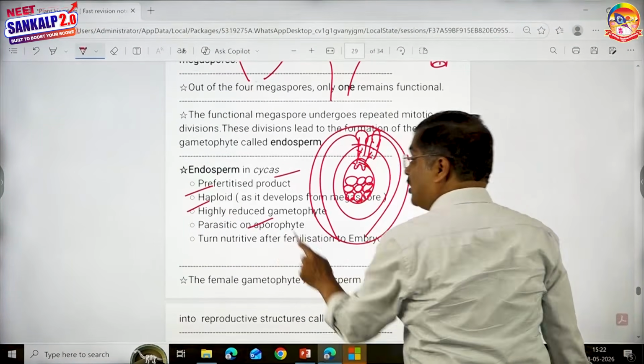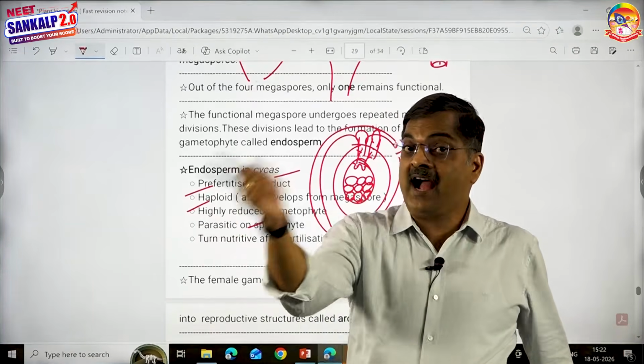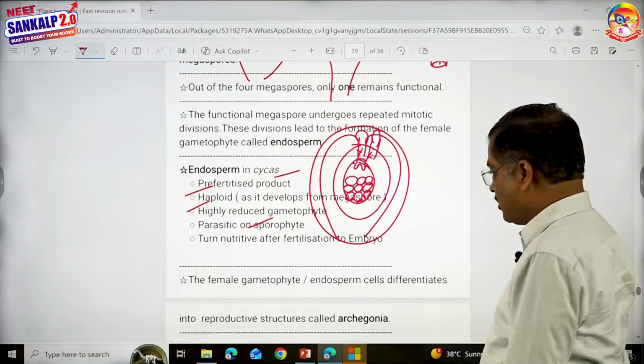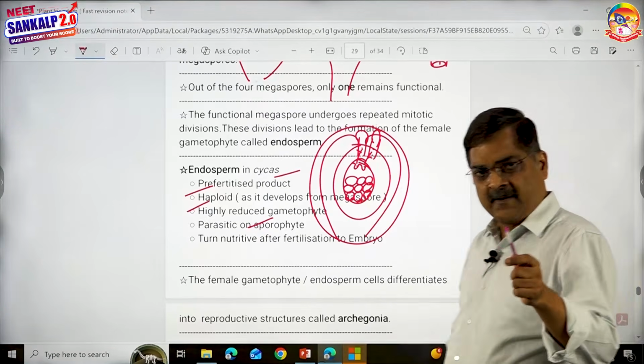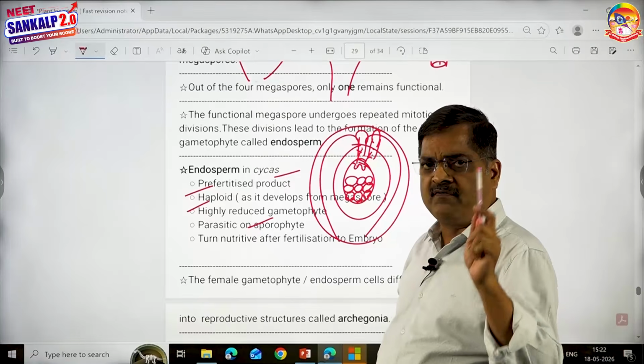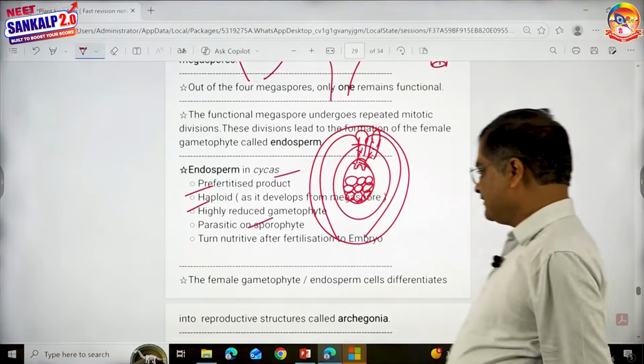It is haploid. It is a highly reduced gametophyte. It is parasitic on sporophyte. You may ask me, endosperm is a nutritive tissue. It becomes nutritive only after fertilization, not before fertilization. Endosperm is parasitic on sporophyte. That's a very popular question. Gametophytes are highly reduced and parasitic on sporophytes in gymnosperms and angiosperms. It was asked many, many times.